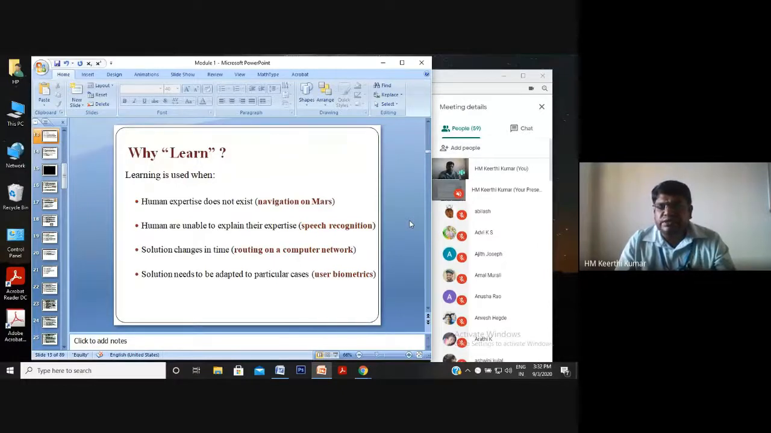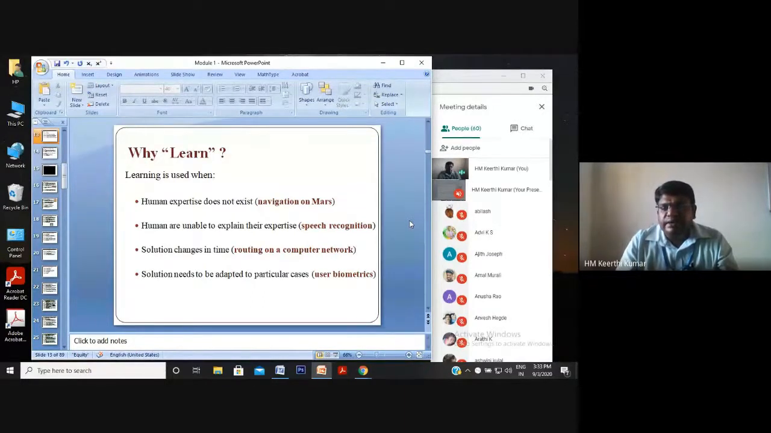Then, solutions that change in time, that is routing in computer networks. You have learned computer networks, how the path or the destination is changed dynamically. That is also learned by passing a message or a packet from source to destination, where you have different nodes in between, the shortest route, the busiest route. If it is busy, then you take a free path. So that is automatic learning by a machine.